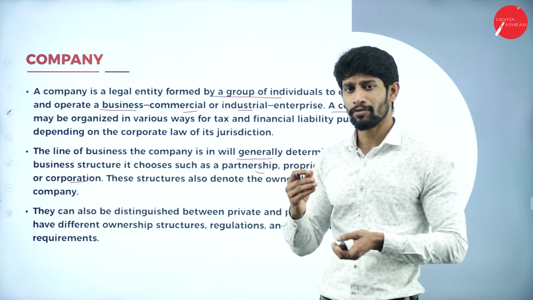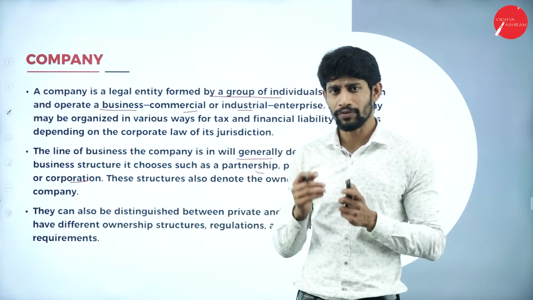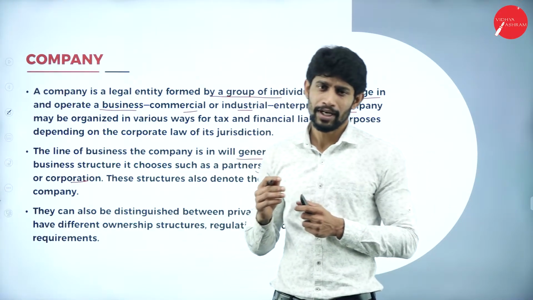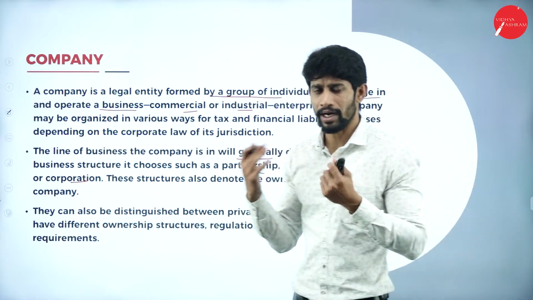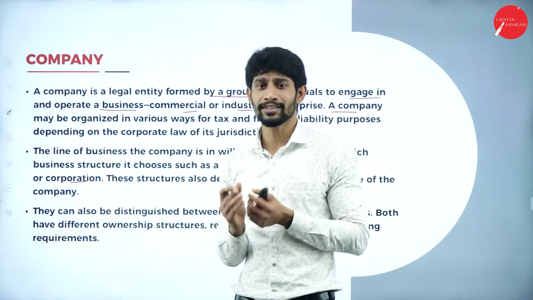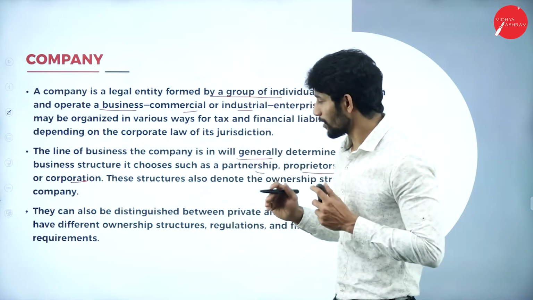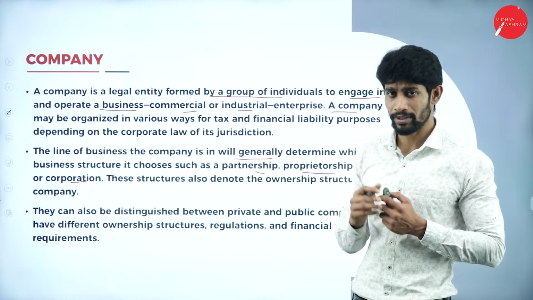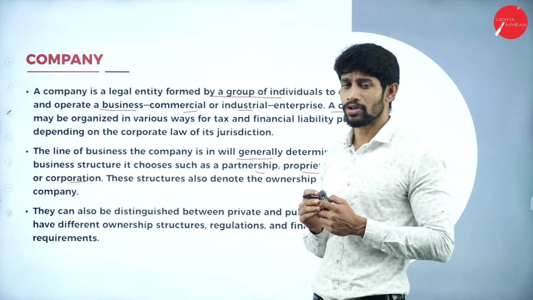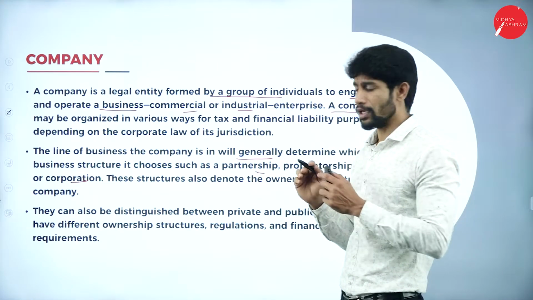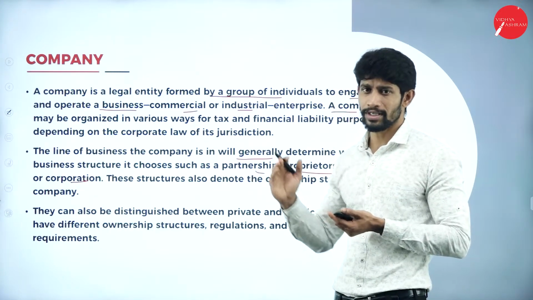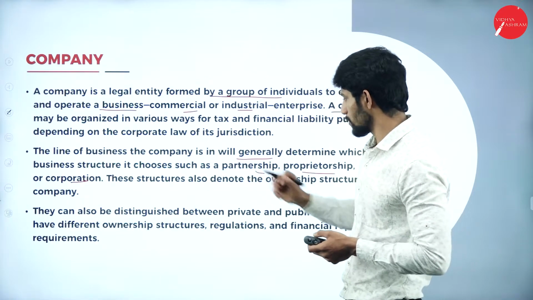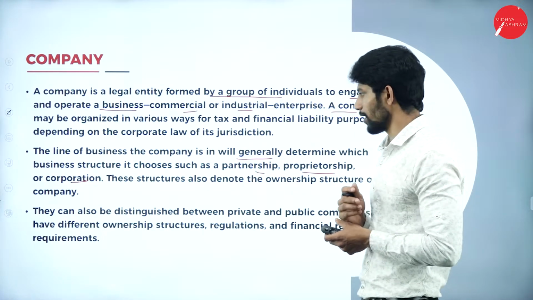In a partnership firm, there will be more than two parties. They require a minimum of more than two parties to call it a partnership firm. If there are more than 15, 20, 30 or 100 members, then it will be called a company. Then to call it proprietorship, if only one person is running the company or the business entity, then that business is called proprietorship. So we are going to call the company in different names, that is partnership firm, proprietorship or a corporation. The structure also denotes the ownership structure of the company.